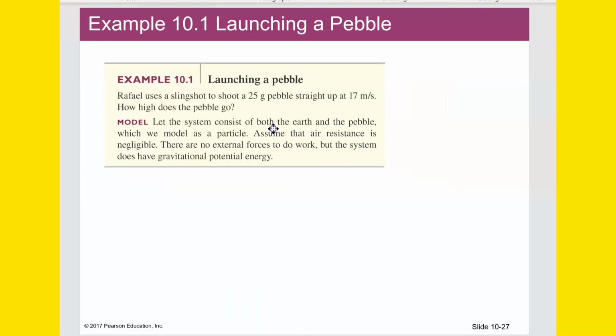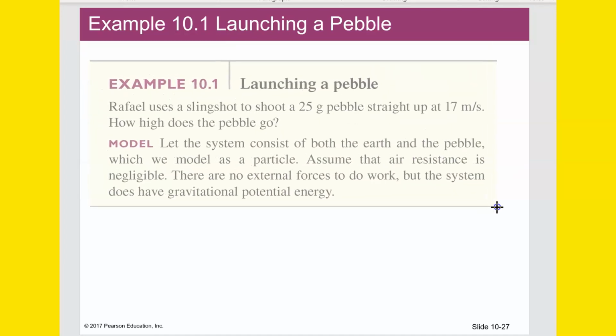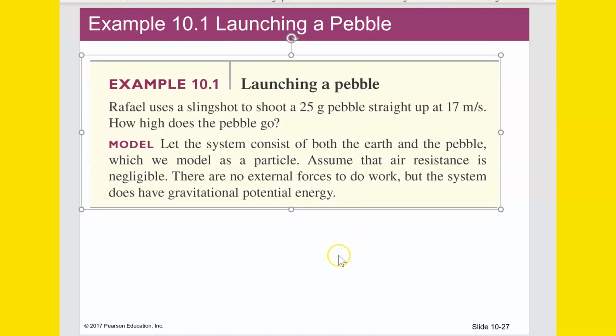So example 10, launching a pebble. Raphael uses a slingshot to shoot a 25-gram pebble straight up at 17 meters per second. How high does the pebble go? We can use this energy balance to figure this out. So at the beginning it's all kinetic.